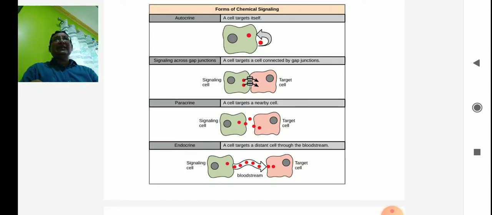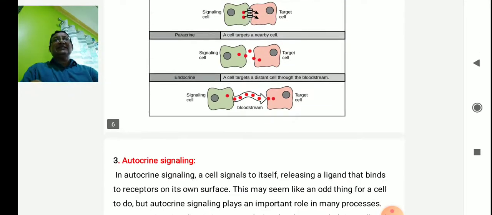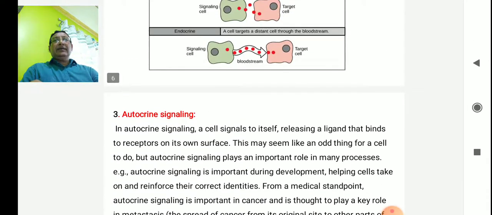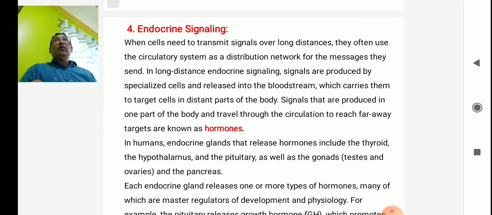Endocrine signaling means, as you must already have come across, hormones. When a cell needs to transmit signals over long distances, it often uses the circulatory system as a distribution network for the messages it sends. In long-distance endocrine signaling, signals are produced by specialized cells and released into the bloodstream, which carries them to target cells in distinct parts of the body. Signals that are produced in one part of the body and travel through the circulation to reach faraway targets are the hormones.